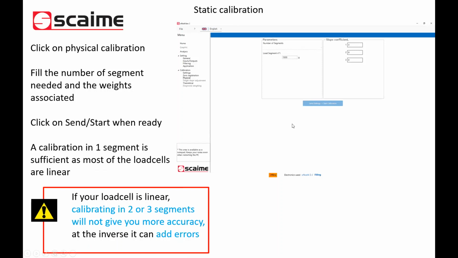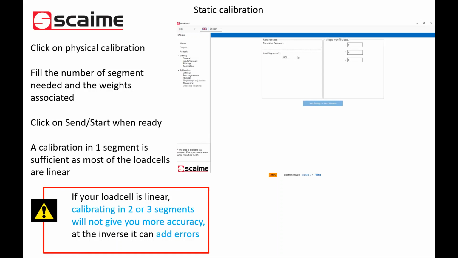So once we have set up our general parameters, we will go into the physical calibration. For that, you go in the menu calibration and you click on physical. Set here the number of segments for your calibration, and here the load associated to your segment. We speak about segments, a word not always used in calibration.